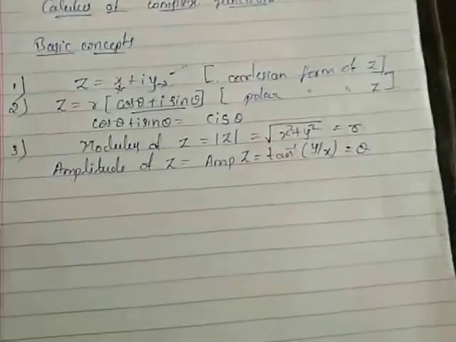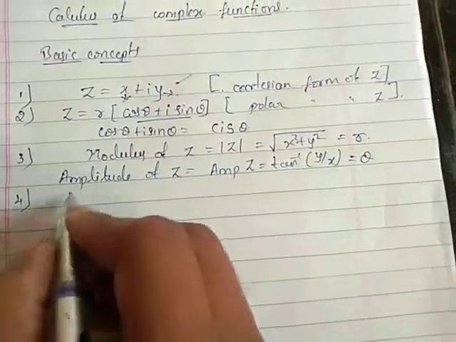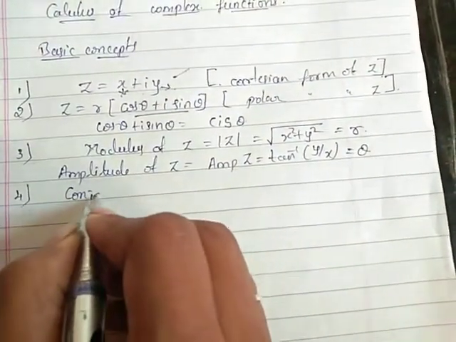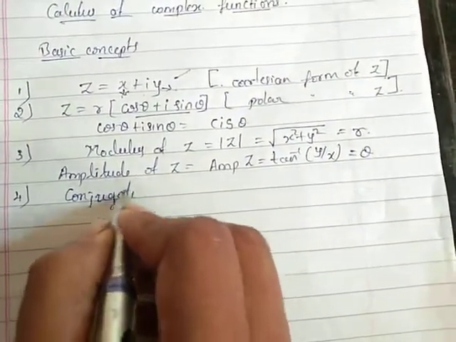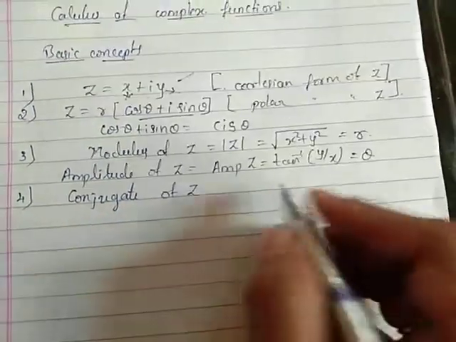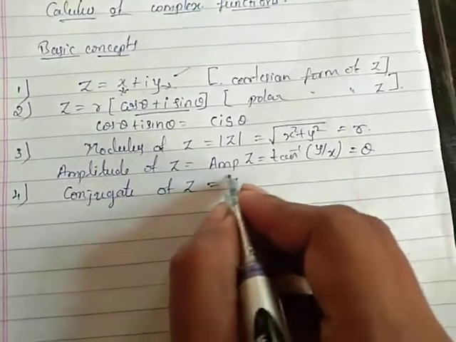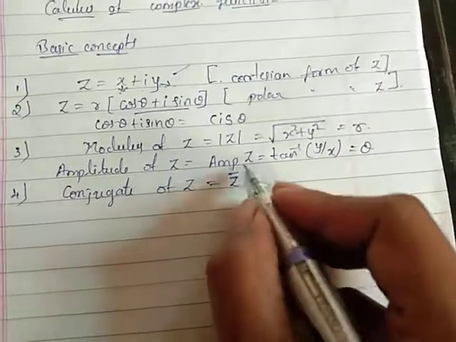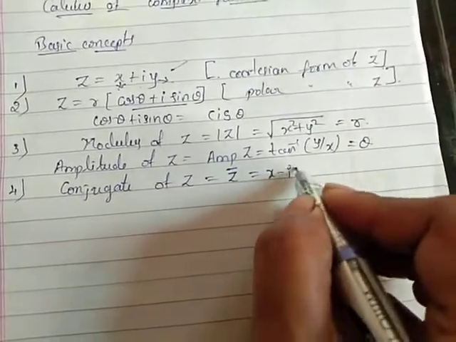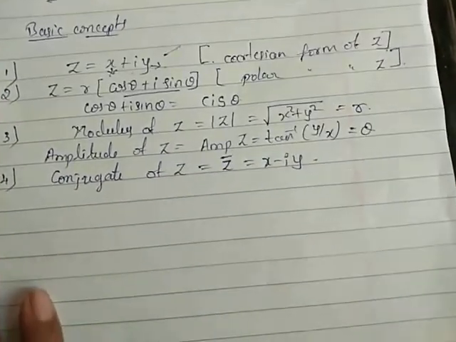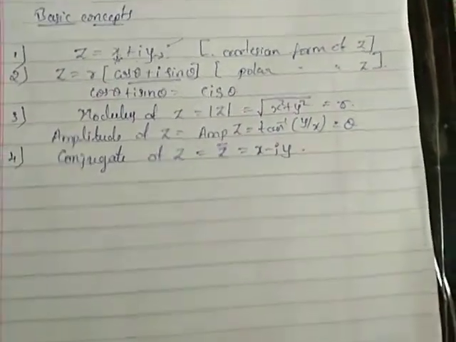So that is the amplitude of z. And we also indicate the conjugate of z. The conjugate of z, indicated by this symbol, is equal to x minus iy. That is called the conjugate of z.